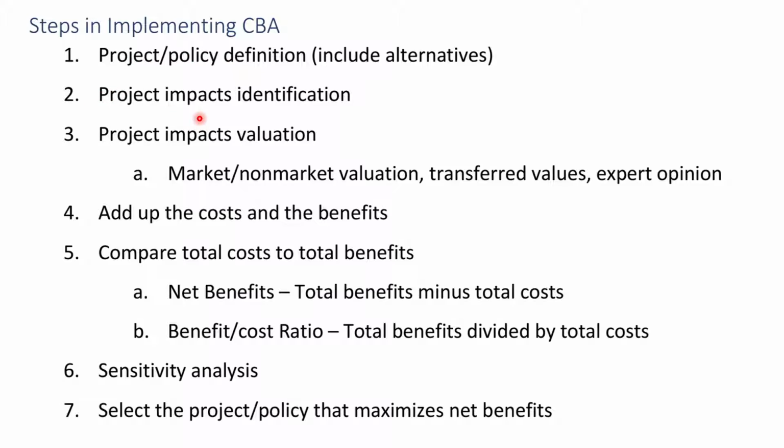Number 2, project impact identification. Now, this is going to be the most difficult part, because this is trying to basically estimate or project what is the actual physical impact of the regulation or the proposal. For example, we are going to impose a new standard for oil and natural gas companies.